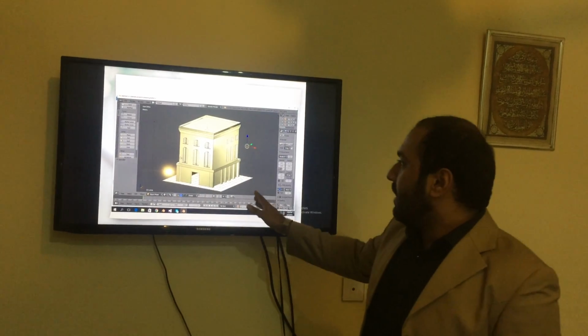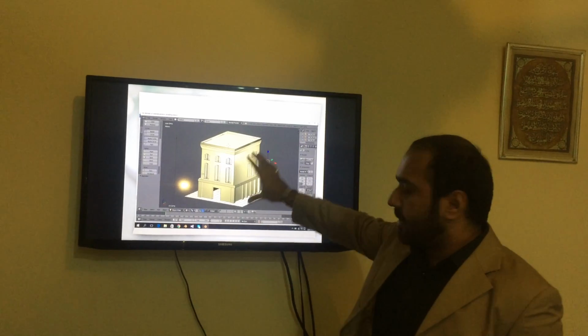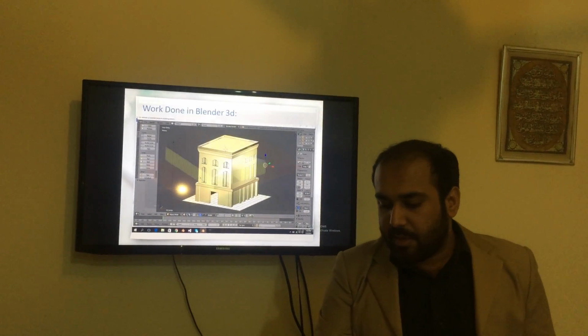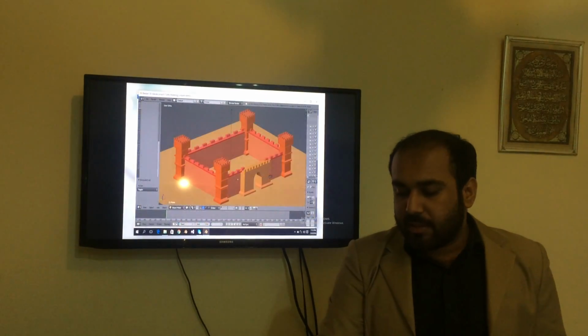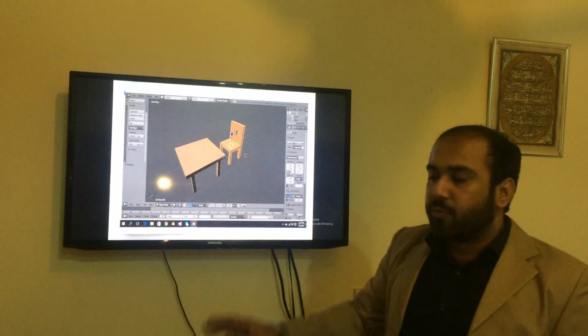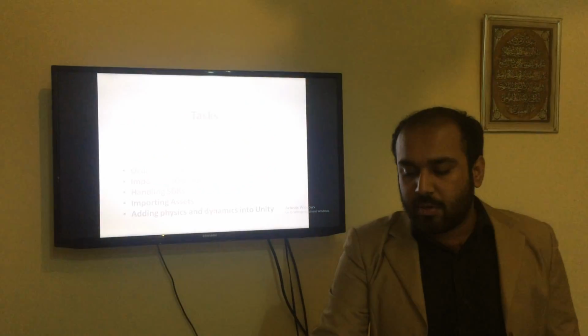Done that in Blender. Like we created this building in Blender. This is software we created the sketch in Blender, and this is another example that we created in Blender. There is certain work that we created with modeling tools. We use Blender and SketchUp 3D. These are good tools.